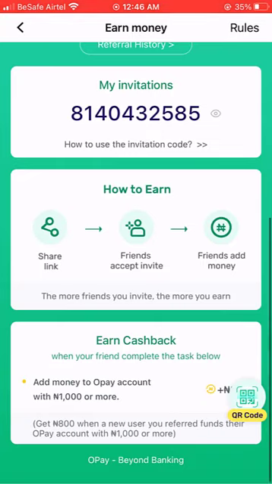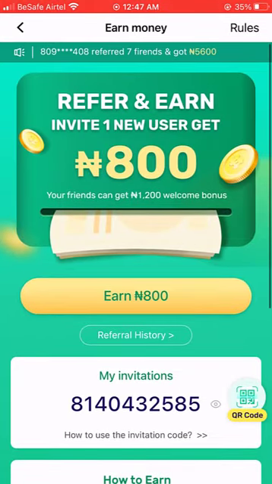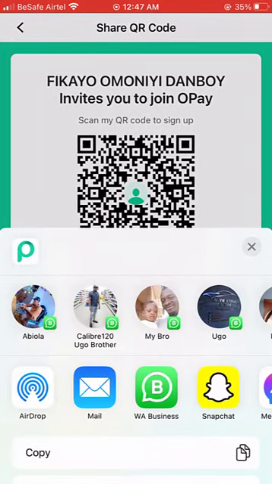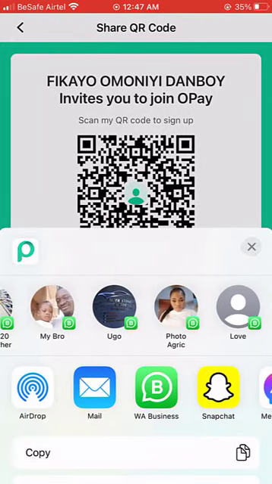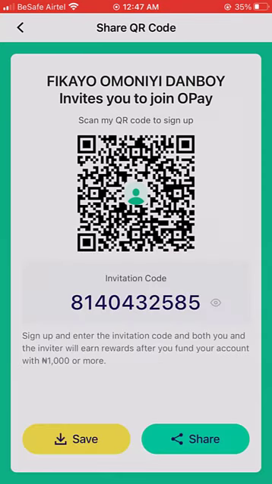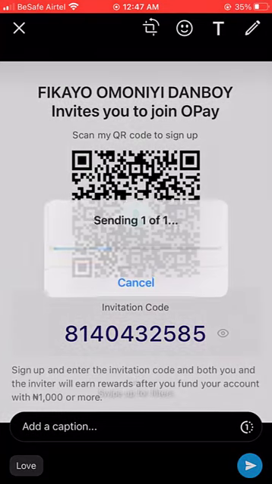So how do you share your link with your friends? If you go to this QR code, you just click on share here. Once you click on share, it brings up, let's say, your WhatsApp. If you click on a contact that you want to share it with, all you have to do is share, just send.